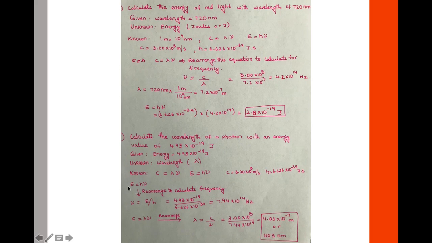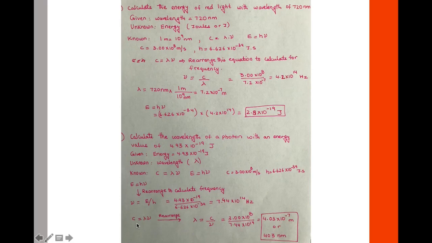Since we are given energy, we are going to start with this equation, Planck's equation, and we're going to rearrange it to calculate frequency. We know the value of E, we know the value of H, we can calculate frequency. Once we have the value of frequency, we come back to the wave equation.